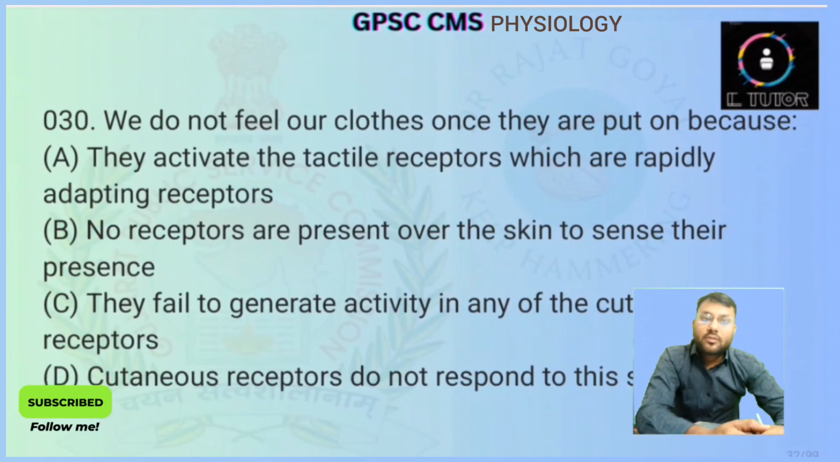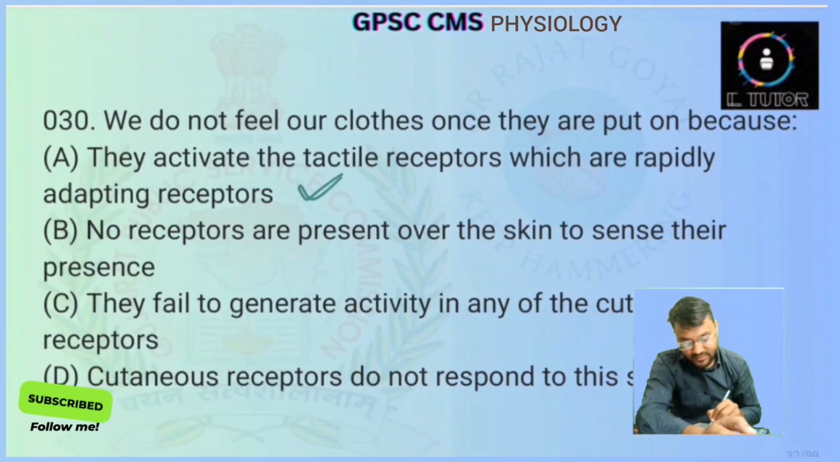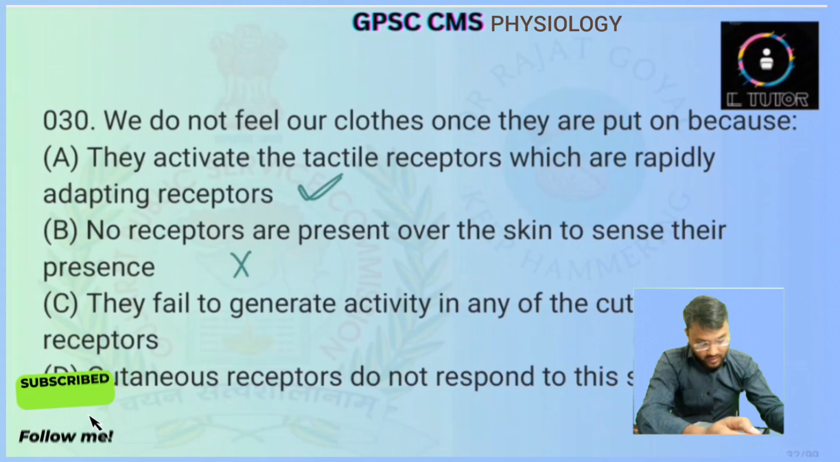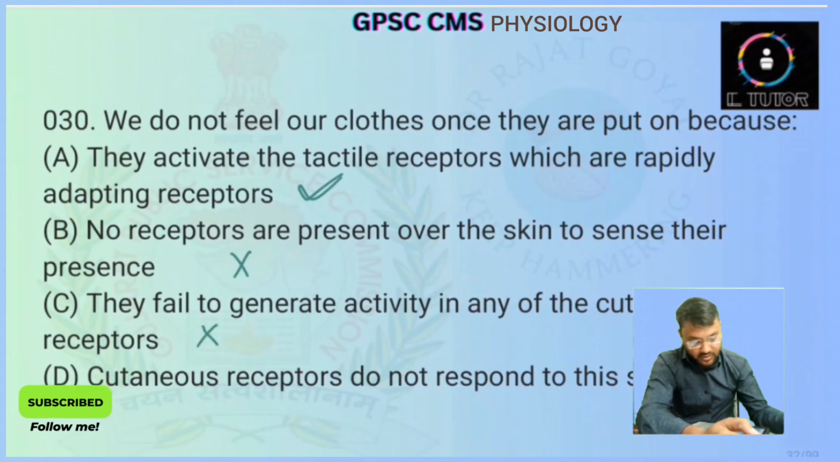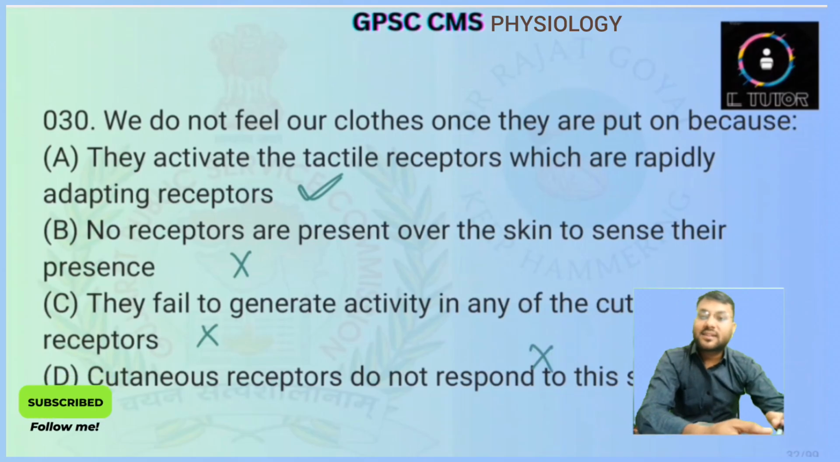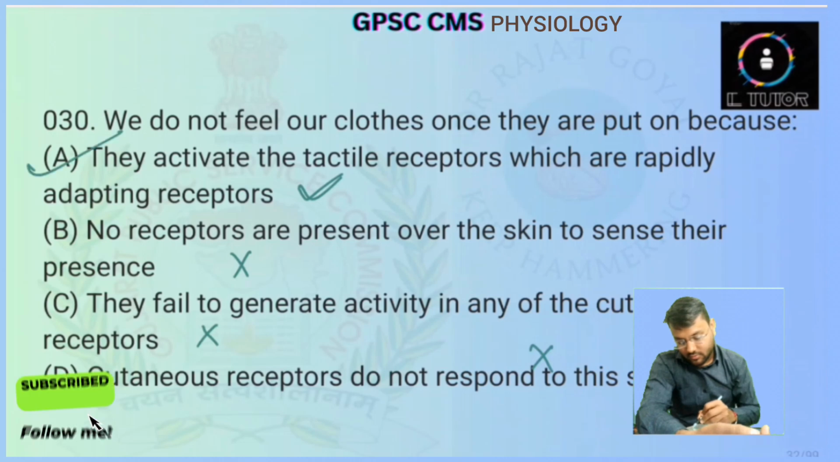We do not feel our clothes once they are put on because they activate the tactile receptor, which are rapidly adapting receptors. This is true. No receptors are present over the skin to sense. This is false. They fail to generate activity in any of the cutaneous receptor. This is also not true. Cutaneous receptor do not respond to the stimulus. This is also not true. So here the best answer is they activate the tactile receptor, which are the rapidly adapting receptors. So here answer will be option number A, which is the correct answer.